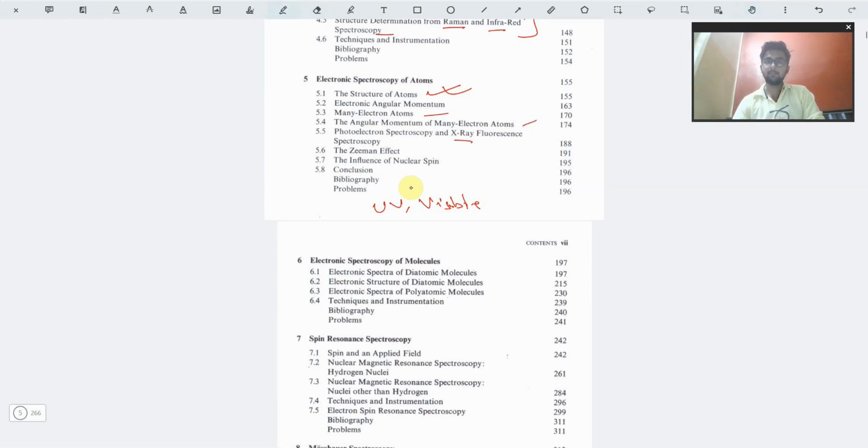Then we have the very famous phenomenon, photoelectron spectroscopy, and X-ray fluorescence and phosphorescence. In that part we have the Jablonski diagram, though the Jablonski diagram is not given in this book because, as I have already told you, this book is not for the higher classes, and the Jablonski diagram is obviously used for higher class purposes, for master's and higher studies. As the Jablonski diagram is just a diagram and a concept, with no formulas, it is excluded from this book.